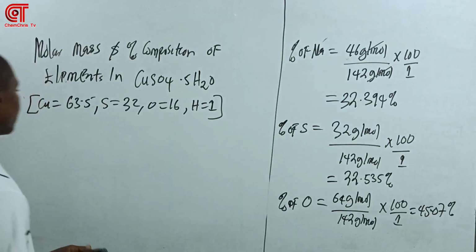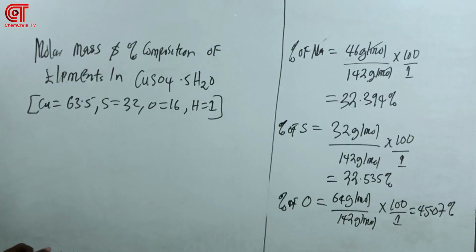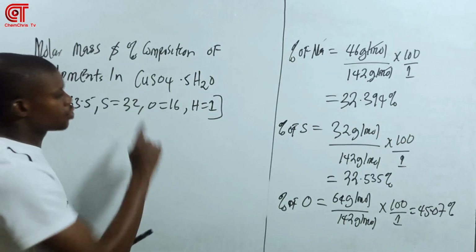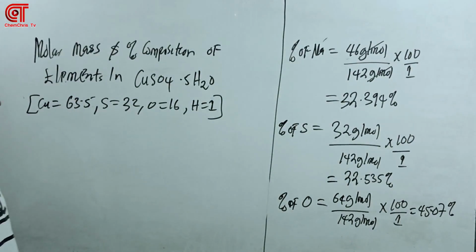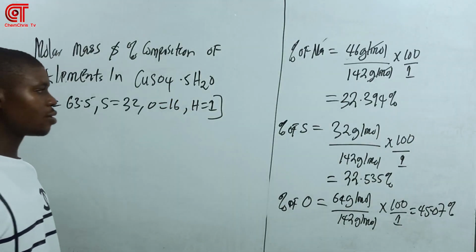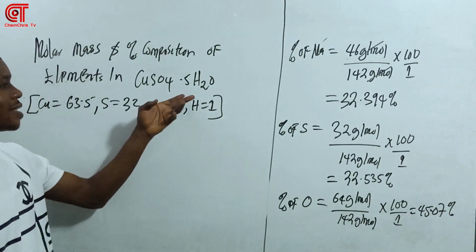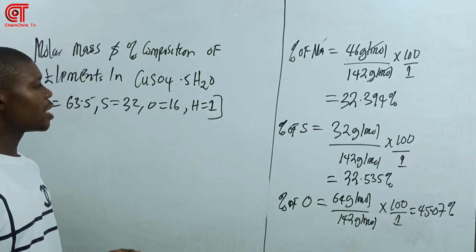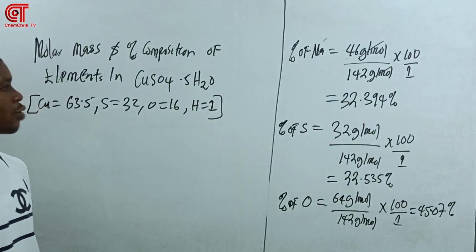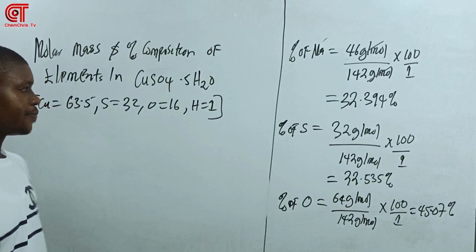The first thing to do here is to calculate the molar mass of copper(II) sulfate pentahydrate. So this one is a salt, copper(II) sulfate pentahydrate.